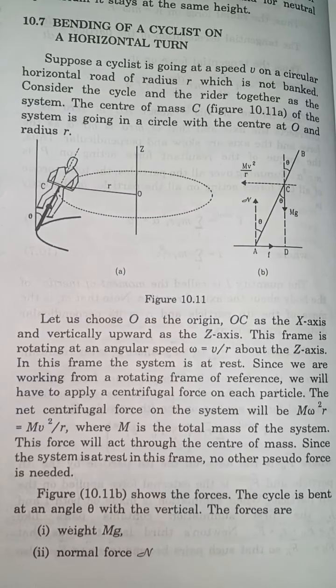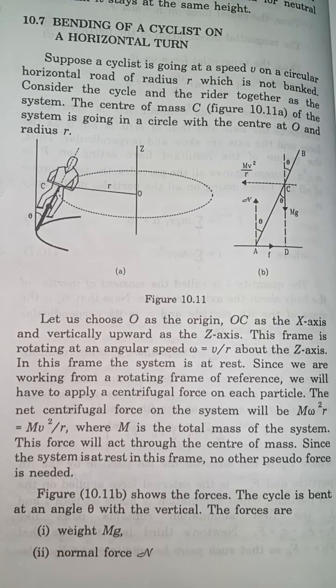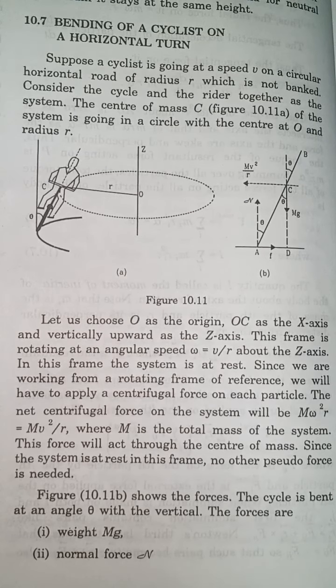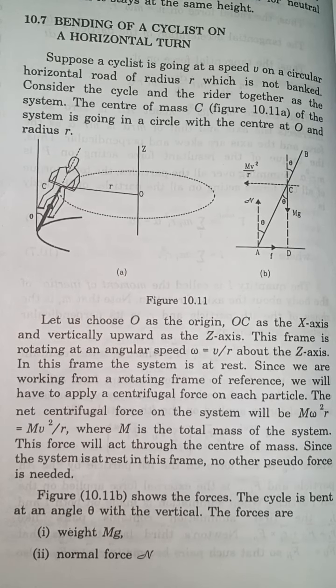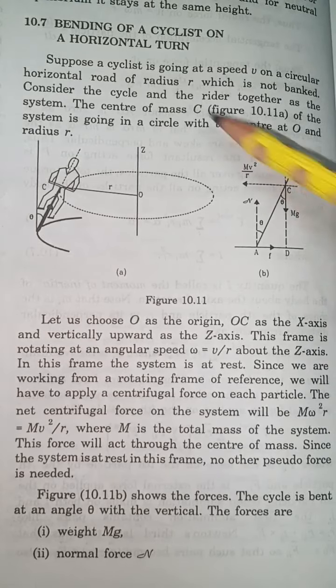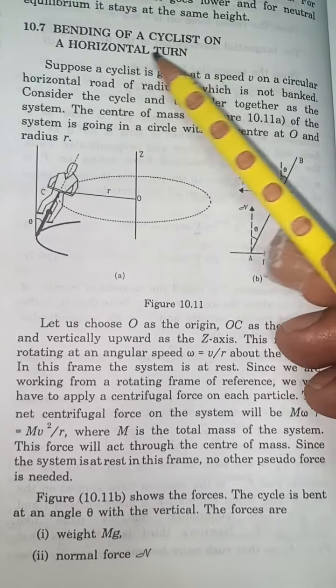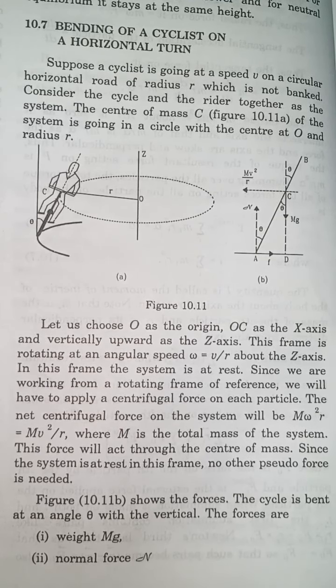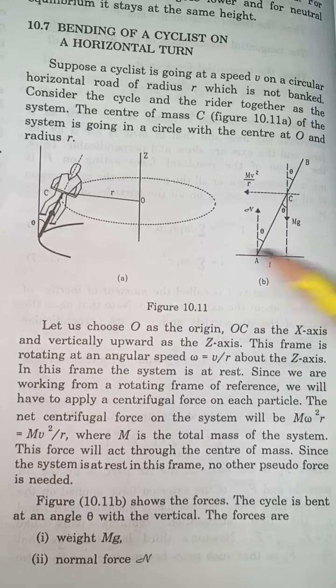Good morning, dear student. We were studying rotational mechanics. Yesterday, I taught you about the dynamics and equilibrium of a body in rotation. But today, I am telling you about the bending of a cyclist on a horizontal turn. How does it happen? This is also an example of rotational motion.